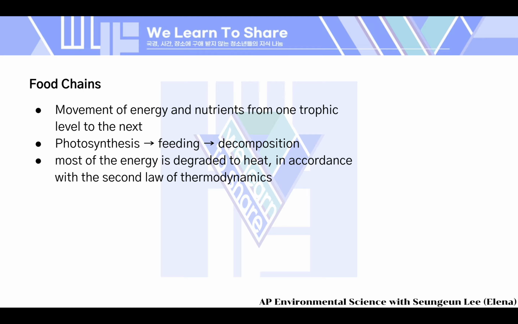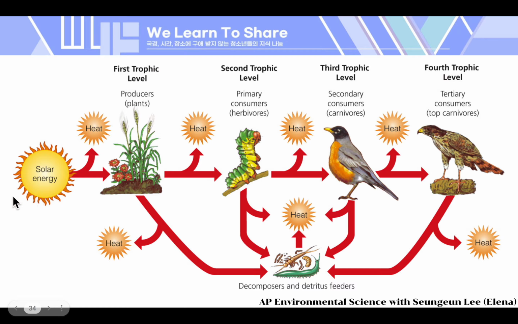Within the different trophic levels of the food chain, most of the energy is degraded to heat, in accordance with the second law of thermodynamics. Here is an example. You have solar energy, a renewable resource, and heat goes out. The first trophic level is the producers, plants. They grow using solar energy and make food by photosynthesis. Then energy can go to the second trophic level, the primary consumers, the herbivores.